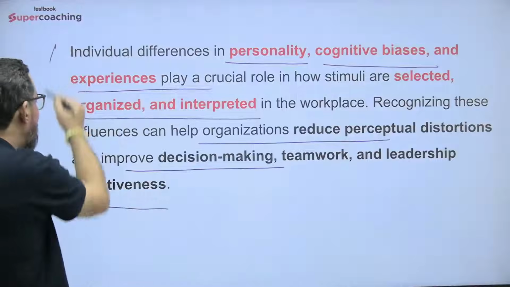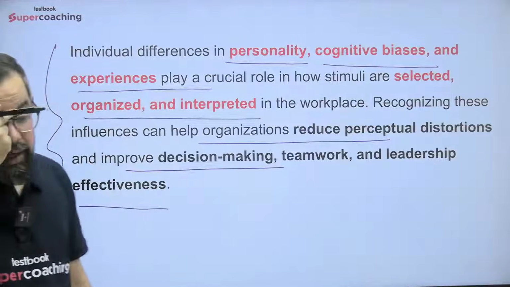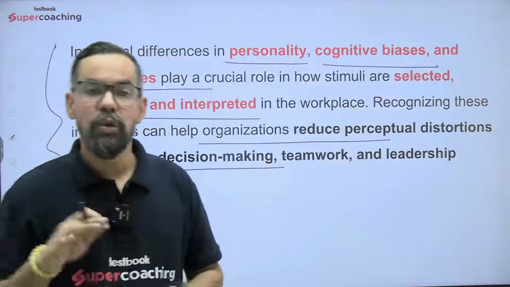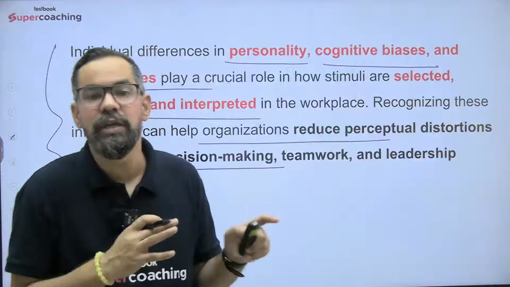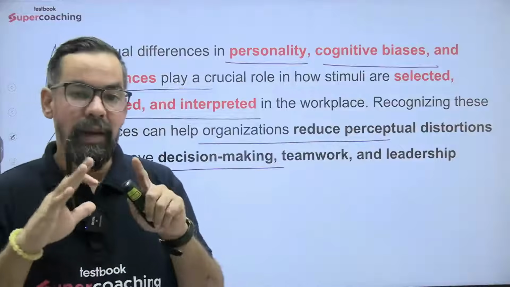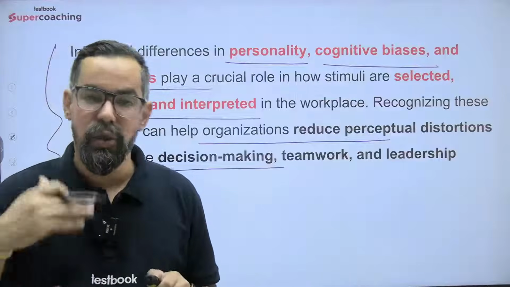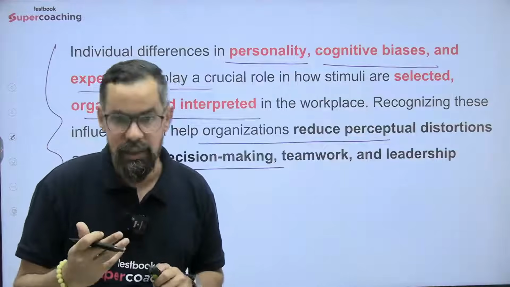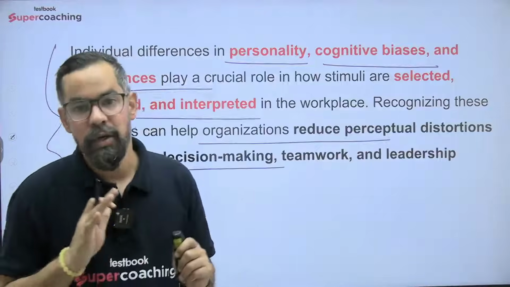If we recognize these stimuli and the reason or logic behind the decision making, the do's and don'ts, and take care of personal bias during decision making, we can have a better decision. So this is all about perception.